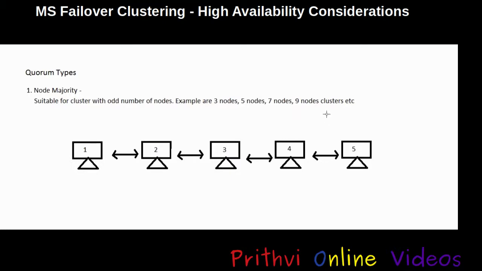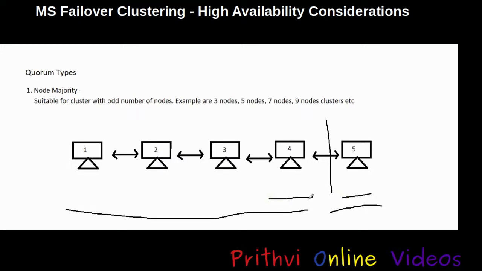Let us say this cluster loses the connectivity with the number 5 host. So this way, now it becomes a 4 node cluster. This is a majority against the 5 node cluster, and the cluster keeps running and it's online. An additional failing of a host will still not impact the cluster and it will still keep running.